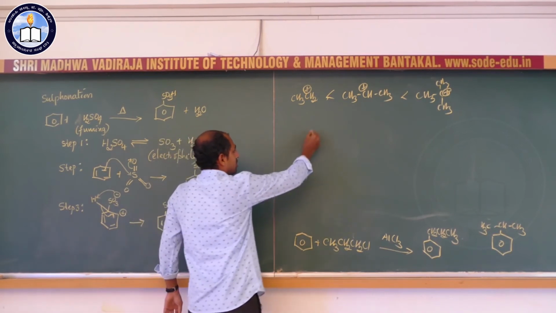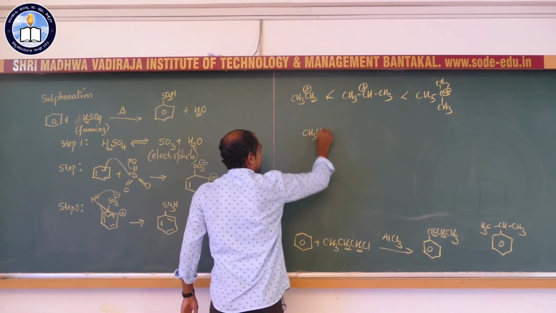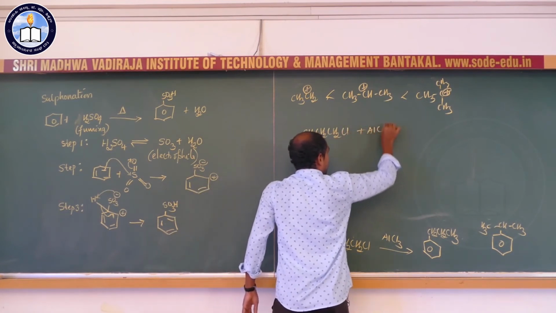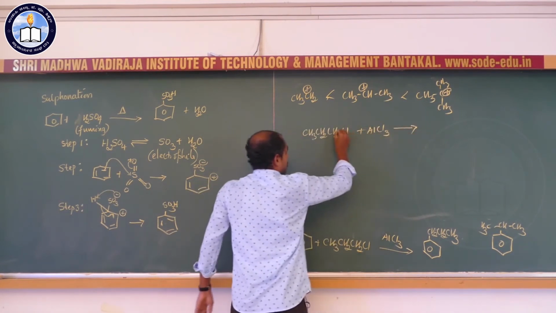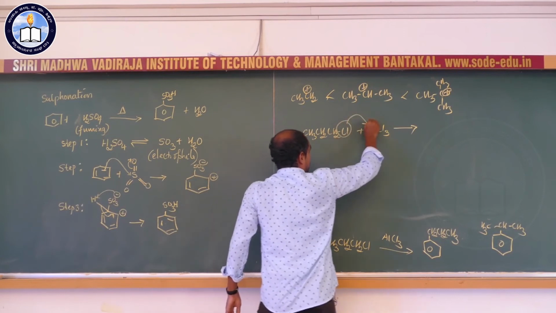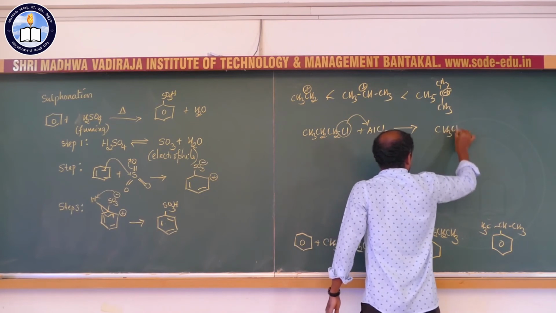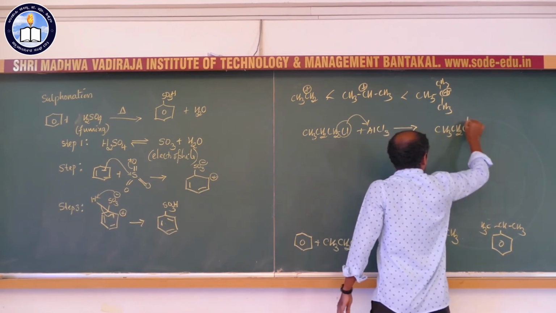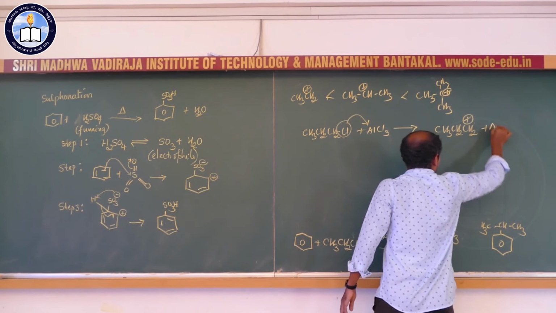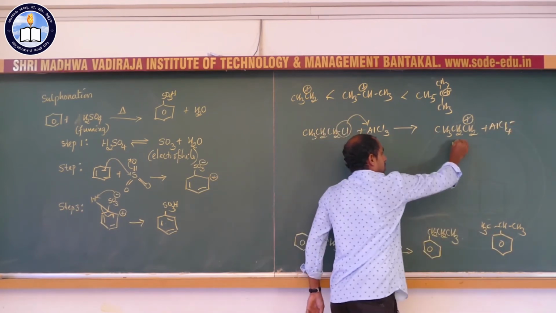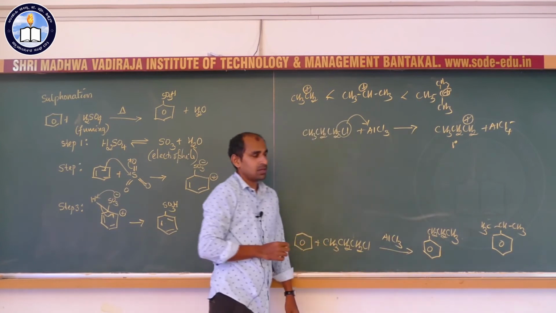Now you see the mechanism. CH3CH2CH2Cl reacts with aluminum chloride. This bond pair of electrons is donated to aluminum chloride, and we get the CH3CH2CH2 carbocation. This carbocation is a primary carbocation.